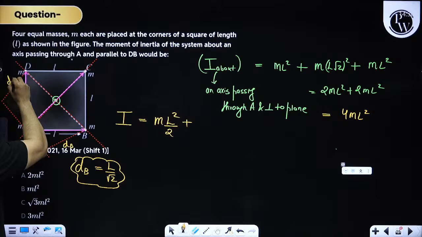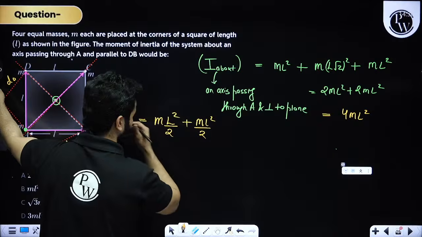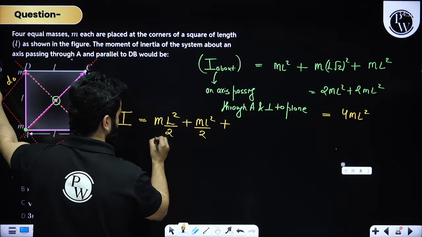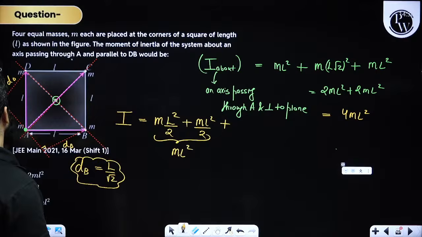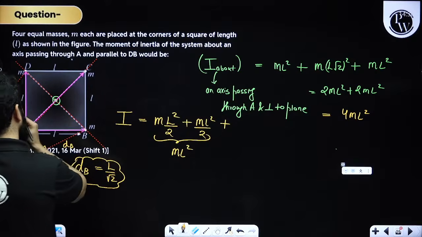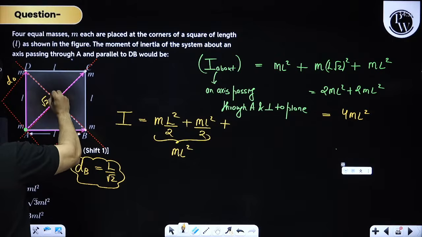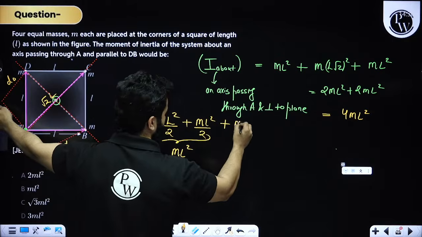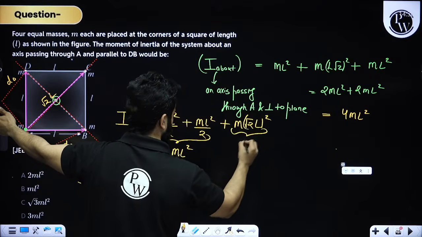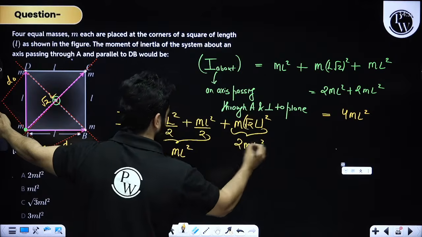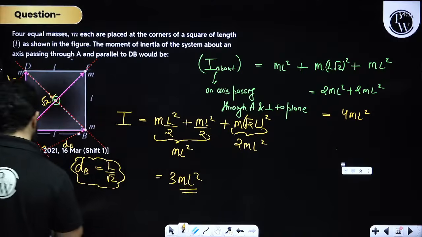This is also dd, it will be also ml square by 2, so this will come out to be ml square. And this axis is root 2l, so this will be m into root 2l whole square, so this will be 2ml square. My dear friends, the answer is going to be 3ml square.